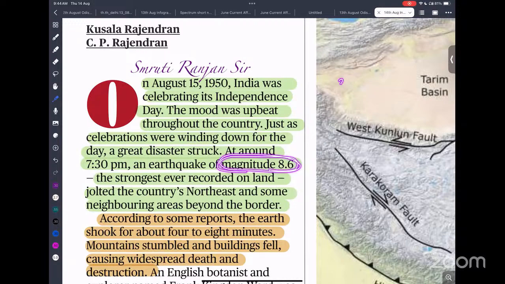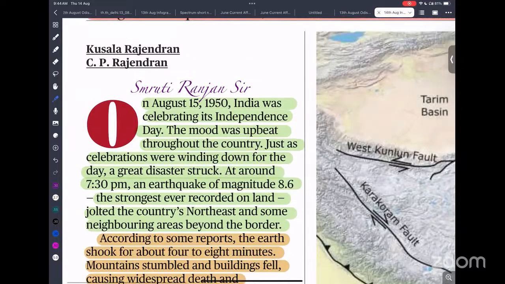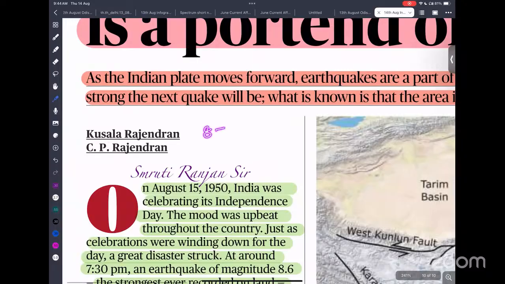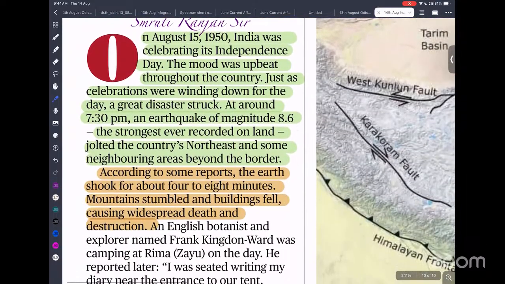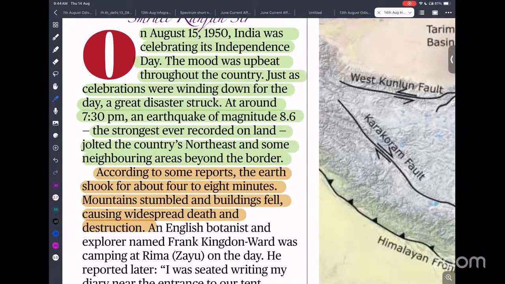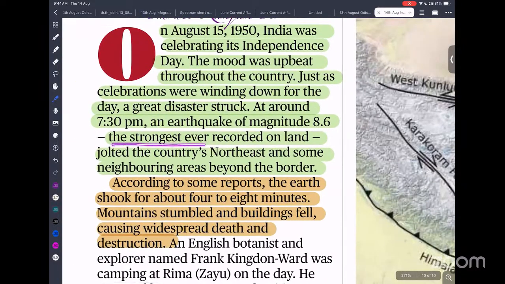So dear students, consider 8.6 magnitude and 8.7 magnitude. Let's say there is an earthquake of magnitude 8 and another of 8.1. That means the energy is about double. It is a logarithmic scale, not a linear scale. Okay. So 8.6 was the strongest ever recorded on land, and it jolted the country's northeast and some neighboring areas beyond the border.